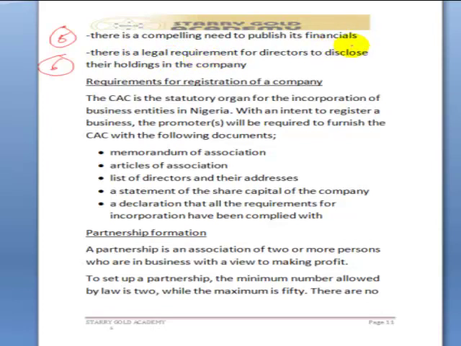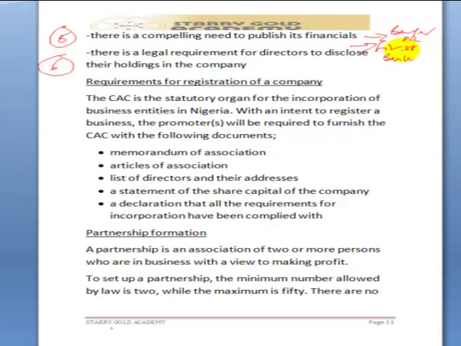An example of public limited liability company is First Bank of Nigeria PLC. First Bank, it is a PLC. Likewise, Berger Paints PLC, it is a PLC company.